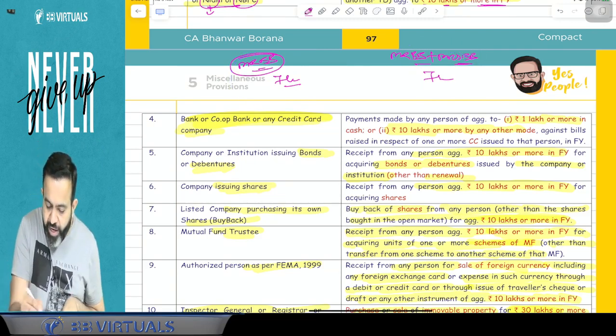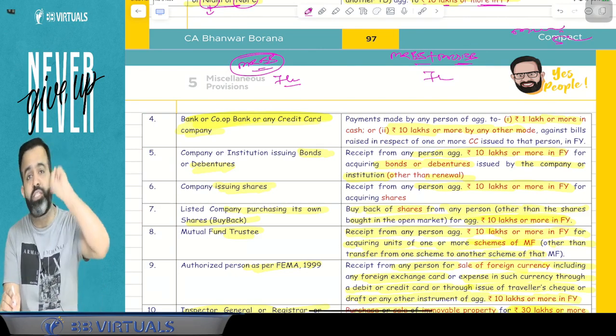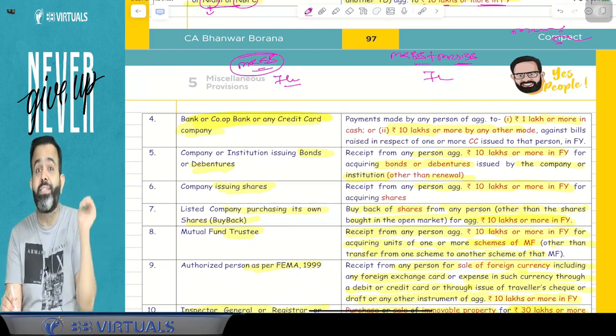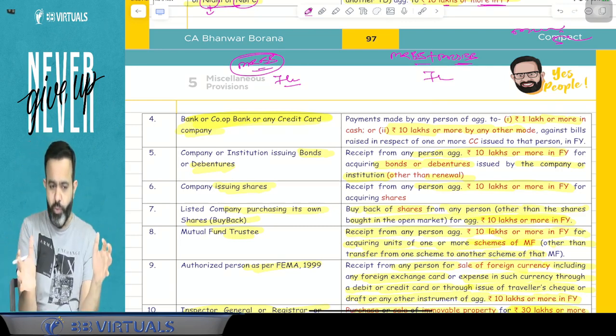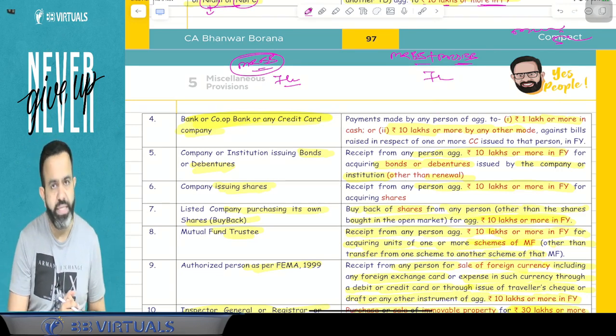Now guys, suppose my wife also has one separate account, Mrs. BB. In that account there is a cash deposit of 5 lakh. Will my wife's detail also be sent to the income tax department? The answer is yes. So for all the joint owners or joint holders, the detail will be sent to the income tax department.